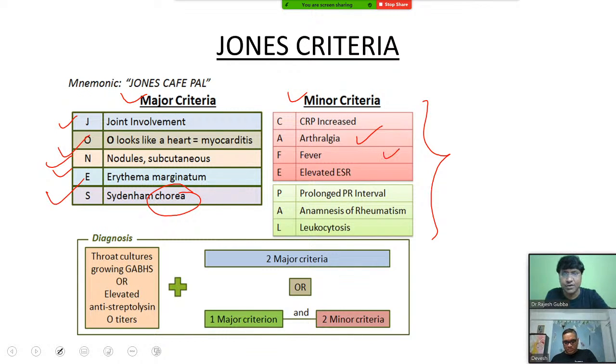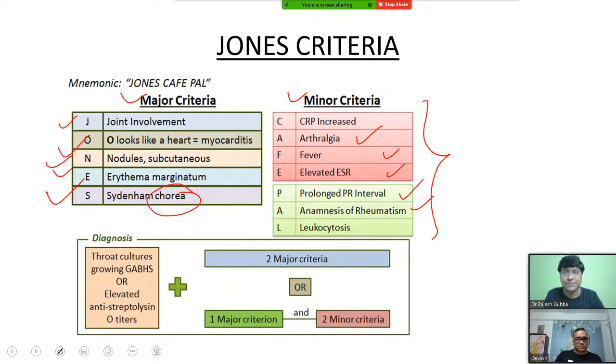And F stands for low grade fever will be there, elevated ESR, prolonged PR interval. Now, why do you have that prolonged PR interval? Vegetations will go and get deposited within the internodal fibers. So when vegetations get deposited in the internodal fibers, the time required for the impulse to move from the SA node to the AV node will be prolonged, and thereby there will be a prolonged PR interval.